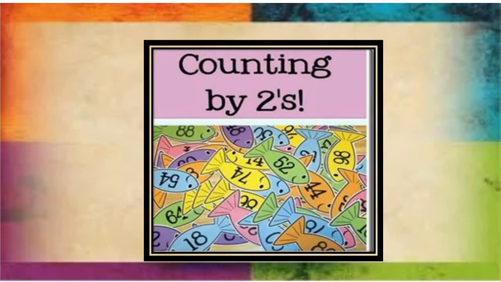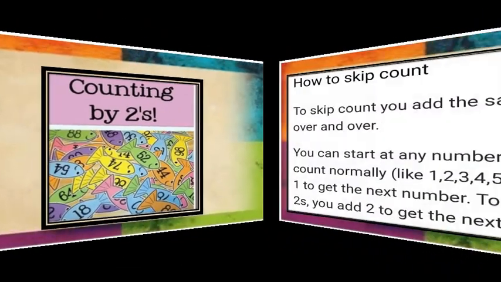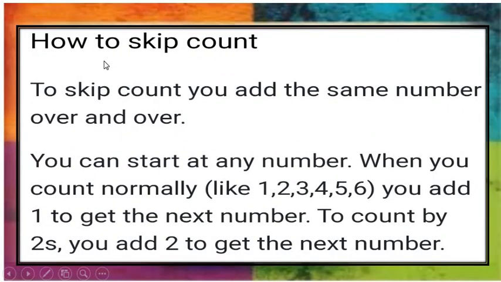First, we will learn counting by twos. How to make counting by twos. How to skip count. To skip count, you add the same number over and over.